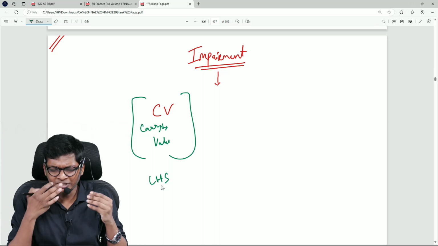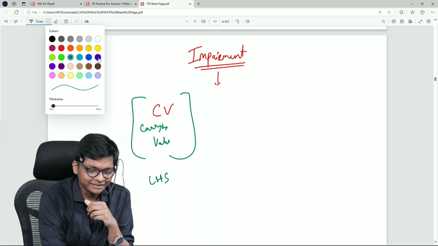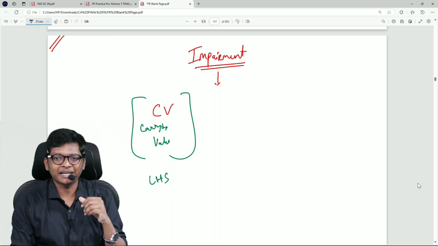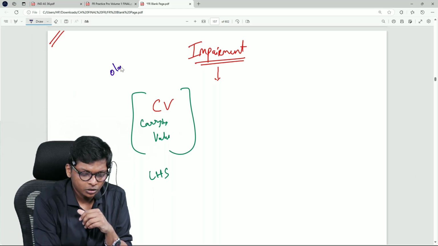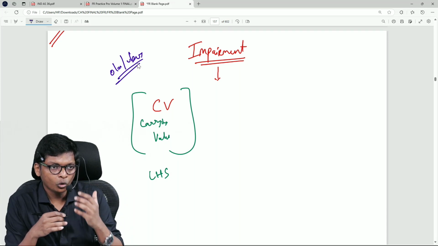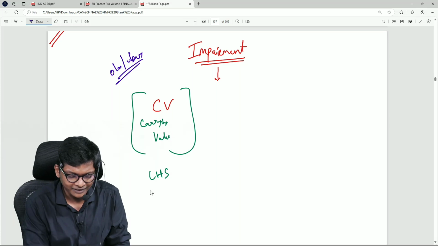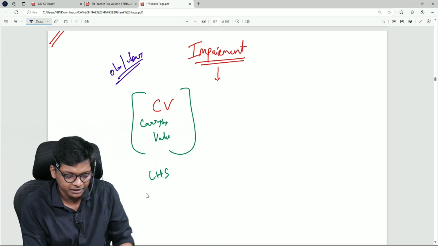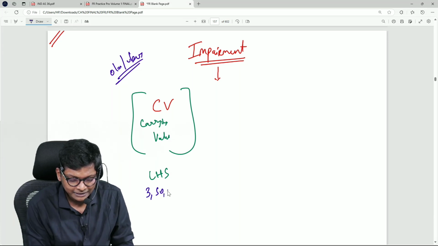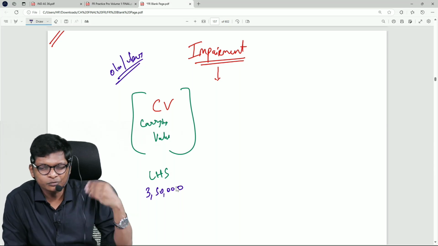Let's derive the equation. It's a very simple equation. Let's say you are driving a cab, guys. You have a cab, let's say Ola or Uber. It's a classic example, easy for us to understand. You purchased the car a few years back. Today that car's value in your books, balance sheet, is let's say 3,50,000. 2 years, 3 years, 4 years, whatever, I don't care.